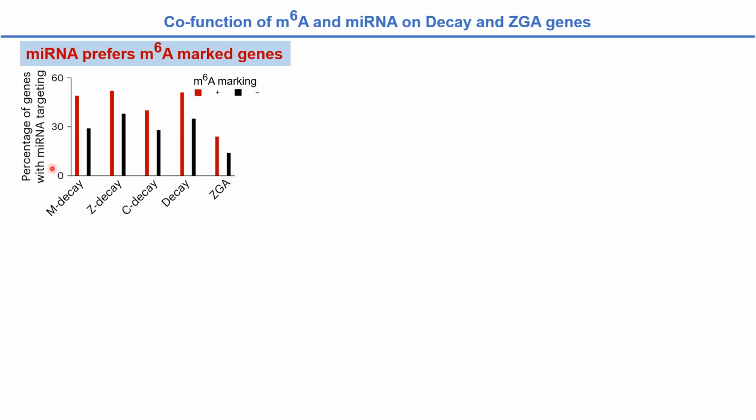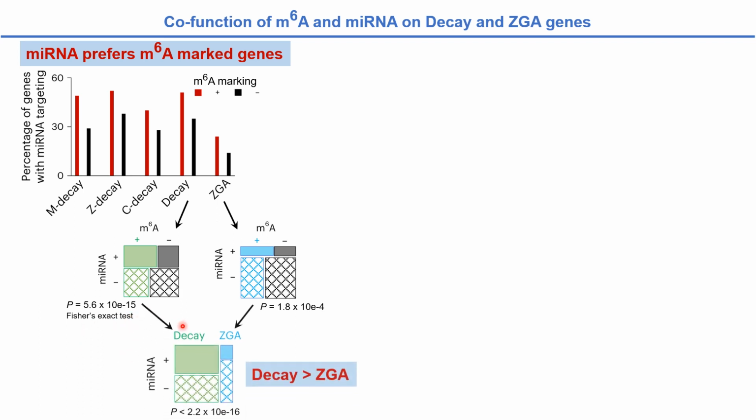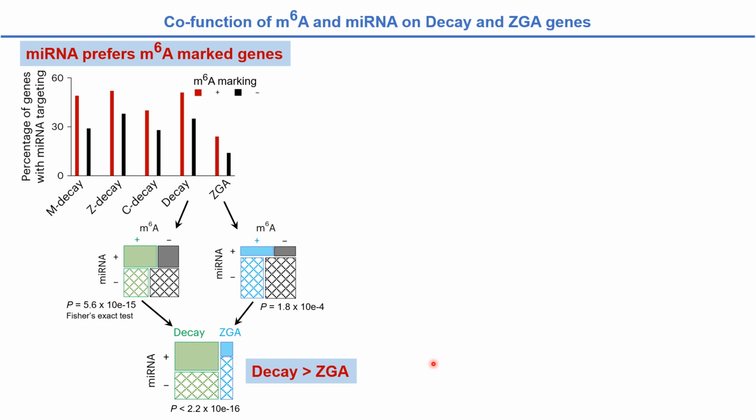Our analysis results show for both DK and ZGA genes, m6A modified ones are more likely to be targeted by microRNA as compared to those unmodified ones. This preference is statistically significant as calculated using Fisher's exact test. Further, compared to m6A modified ZGA genes, microRNA has significantly higher preference on m6A modified DK genes, which may indicate the potential co-regulatory roles of microRNA and m6A in degradation of maternally inherited RNAs.